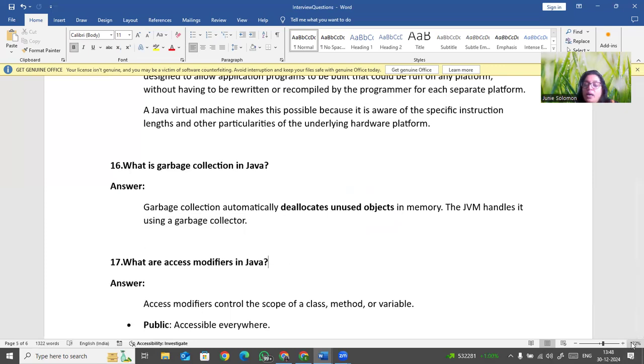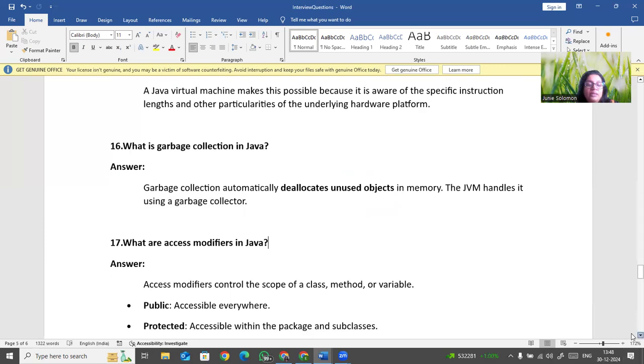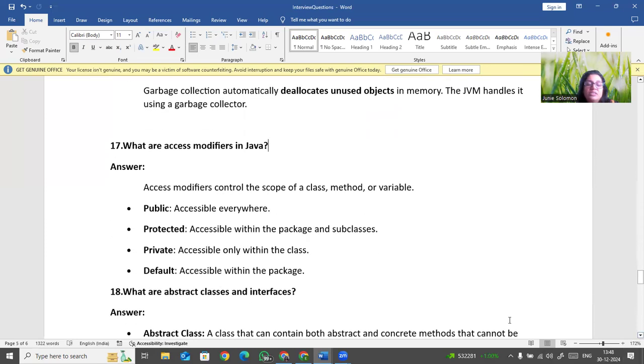Now, what are the access modifiers in Java? Access modifiers mean the levels of how I can access things. For example, if you say public, everyone can access, no problem. Protected means within the package or a subclass, that means inherited level only can access.